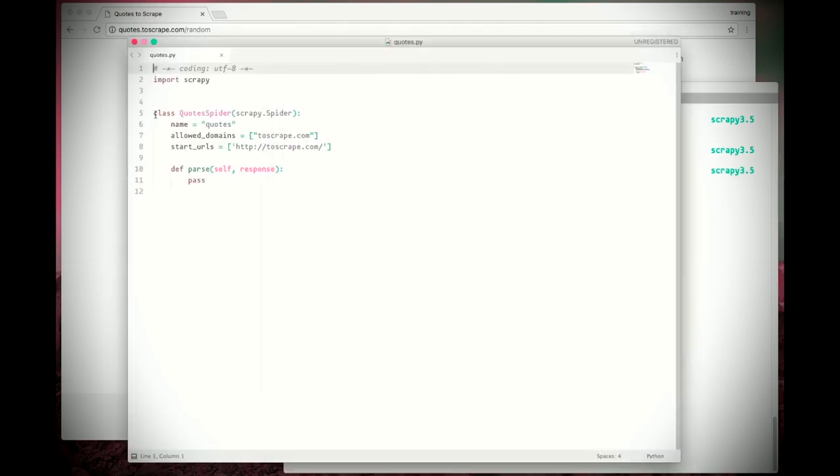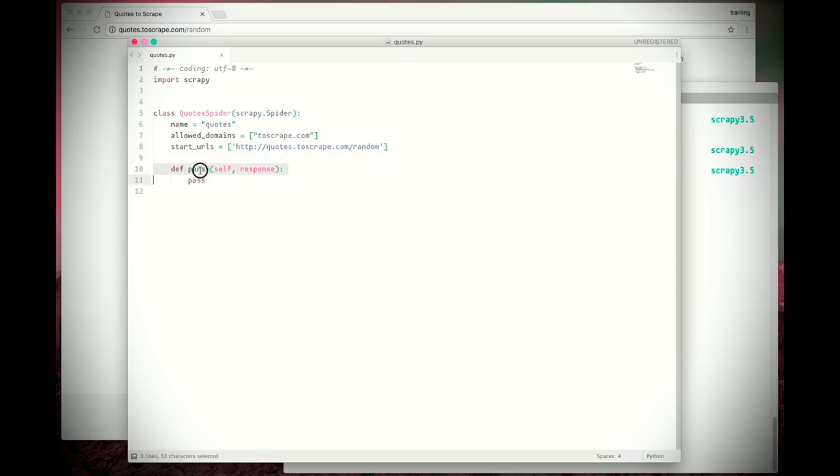As you can see, a spider is nothing else than a Python class that subclasses scrapy.Spider. It has a few attributes. The name. This is the name we provided to the genspider command. Allowed domains. We set this attribute when we want to make sure that our spider will only follow links for certain domains. This is not needed right now, but will be helpful in the future. And then we have the start URLs attribute. Here we define the URLs that our spider will visit when we execute it. In our case, we just want the spider to visit quotes.toscrape.com/random.